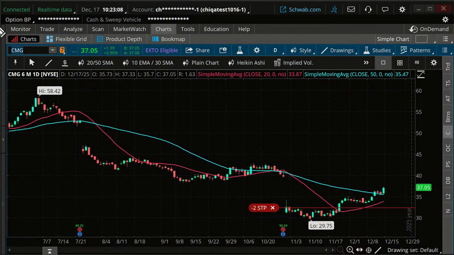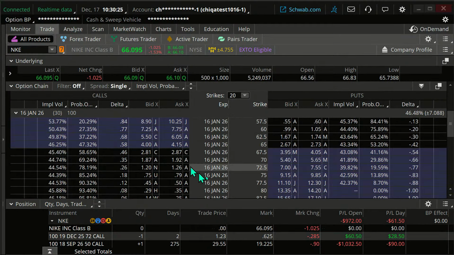And let's look at possibilities here. Let's first look at a chart on Nike. Right now we have a short 72 call. That seems reasonable. Let's go to Nike and go out about a month, we'll go out 30 days. There's no 72, but there's a 72.50. If I sell this, the delta is about 26.